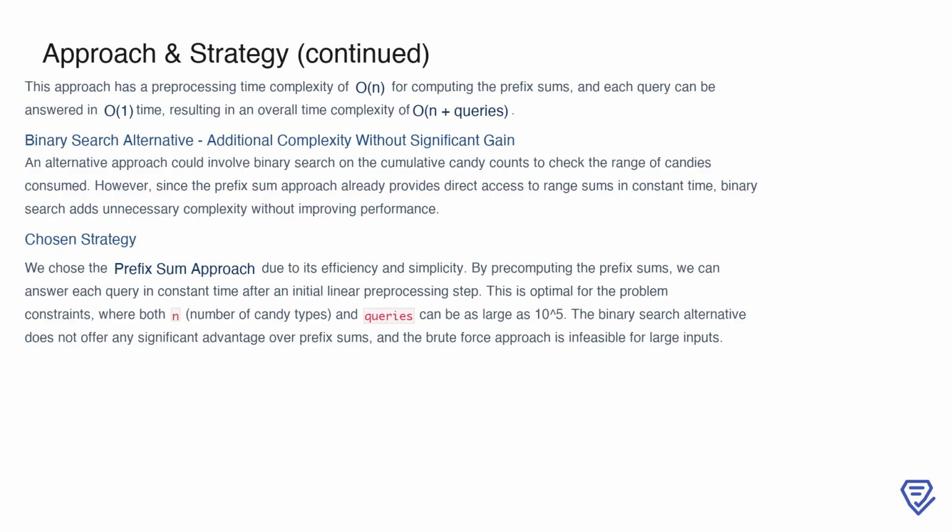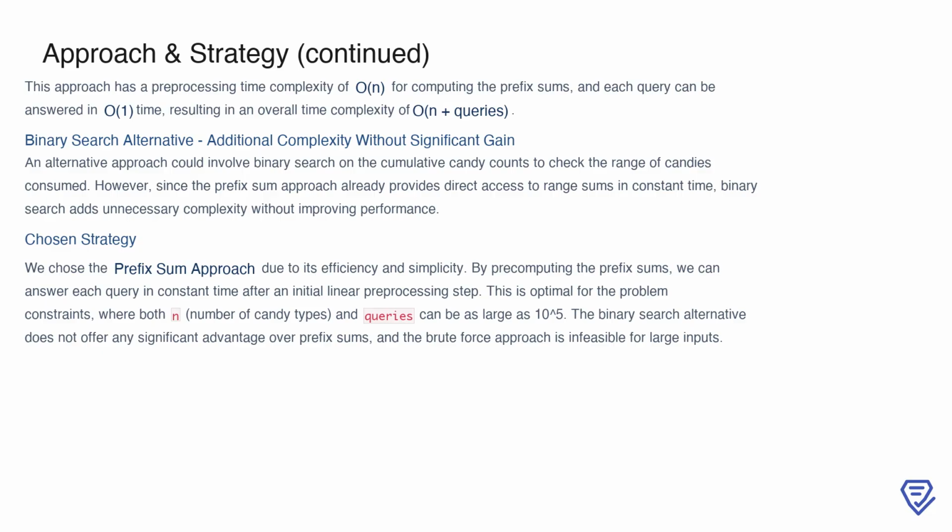The prefix sum approach has a pre-processing time complexity of O(n) to compute the cumulative sums, and once this is done, each query can be answered in constant time, O(1). This results in an overall time complexity of O(n) plus queries, which is highly efficient given the input constraints.